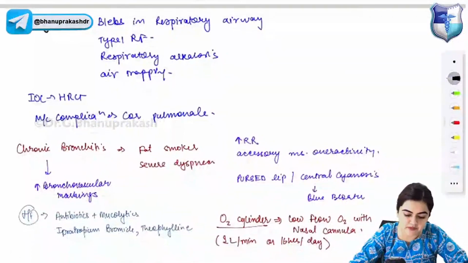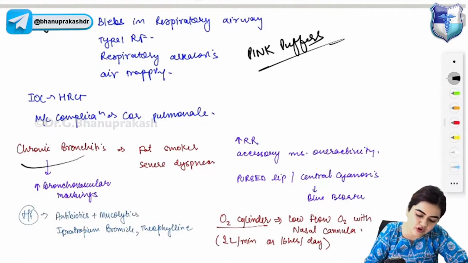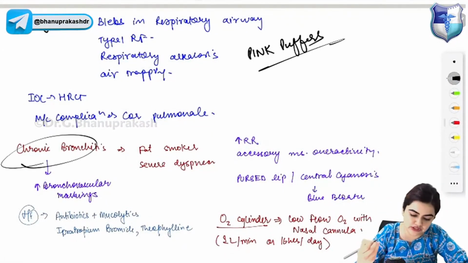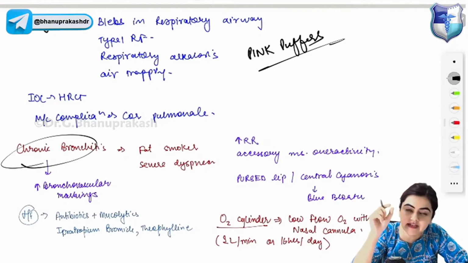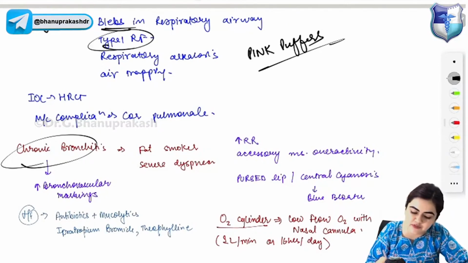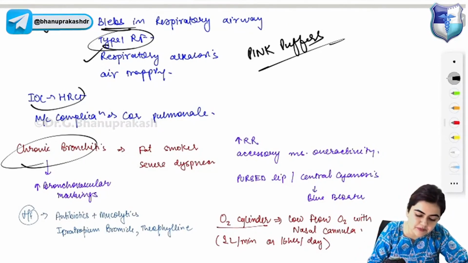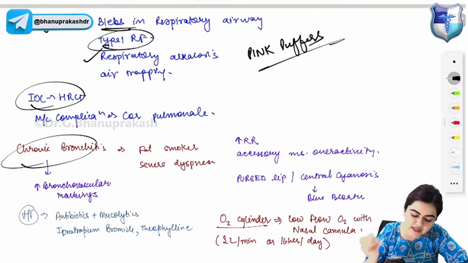Let's come to emphysema. Emphysema patients are also known as pink puffers, while chronic bronchitis patients are known as blue bloaters. In emphysema, you will find a lot of blebs in the respiratory airway. This is type 1 respiratory failure associated with respiratory alkalosis. Air trapping will happen. Investigation of choice is HRCT, and the most common complication is cor pulmonale.